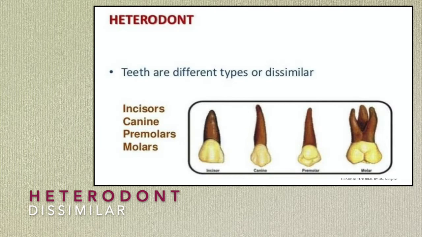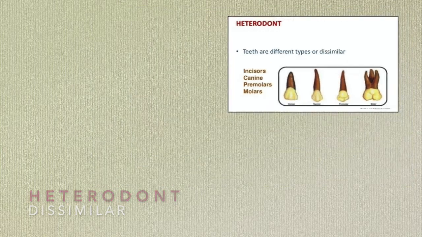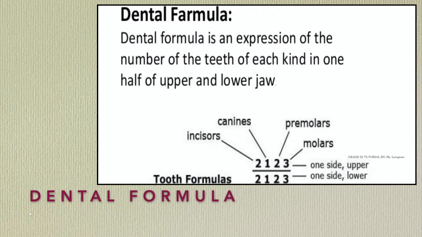Next is the heterodont. Teeth are of different types or dissimilar: incisor, canine, premolars and molars. Next is the dental formula, which is very important. This is the formula of the permanent teeth. What is the meaning of the dental formula? It is an expression of the number of teeth of each kind in one half of the upper and lower jaw, which means it depicts the arrangement of teeth in the oral cavity.